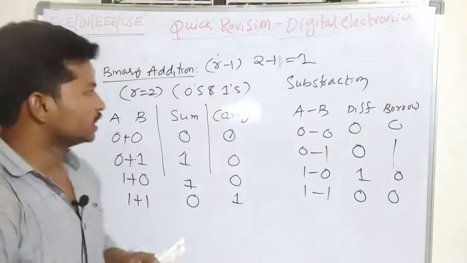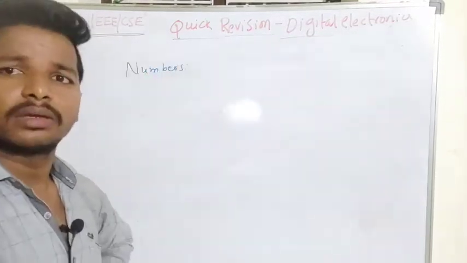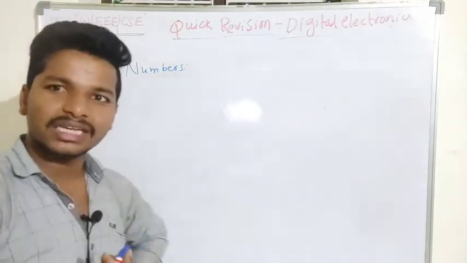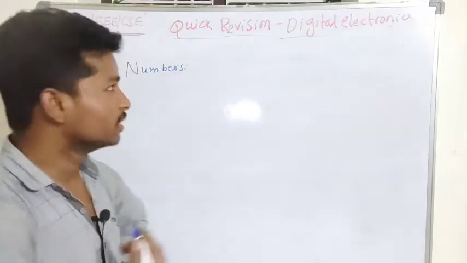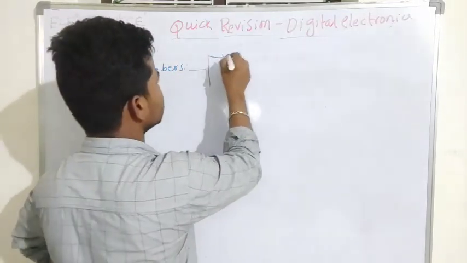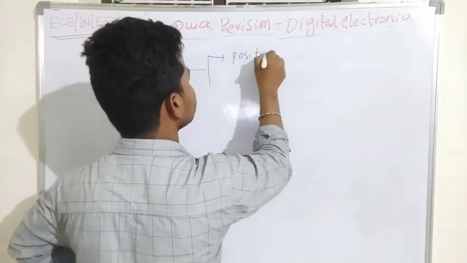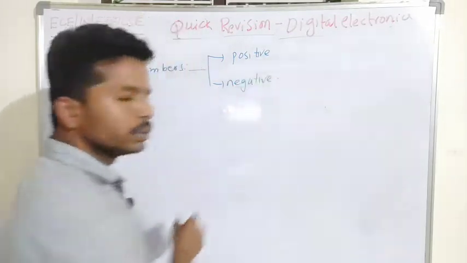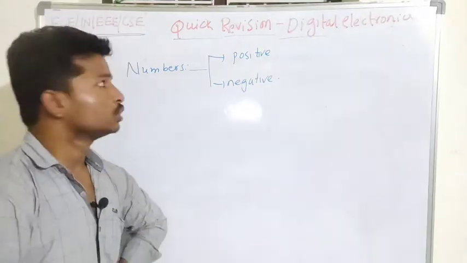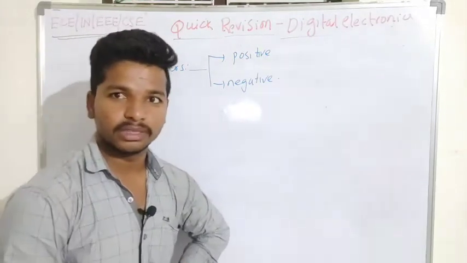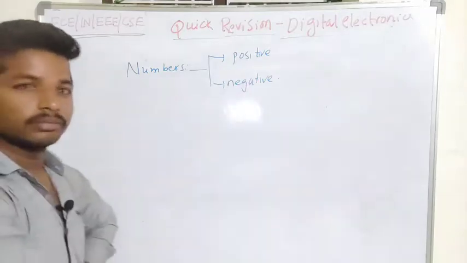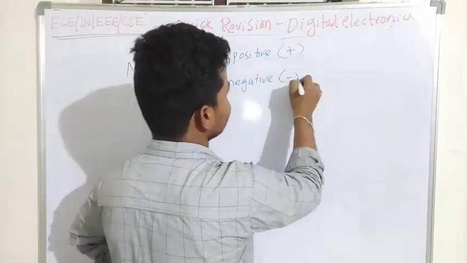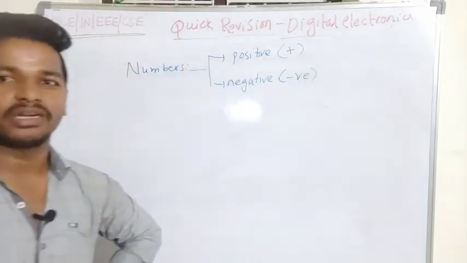Let's clean this board. Let's discuss the numbers first. In the decimal number system, the numbers can be of two types: the positive numbers and the negative numbers. In any number system we have these two different types of numbers. The positive value is represented with the positive symbol and the negative value is represented with the negative symbol.